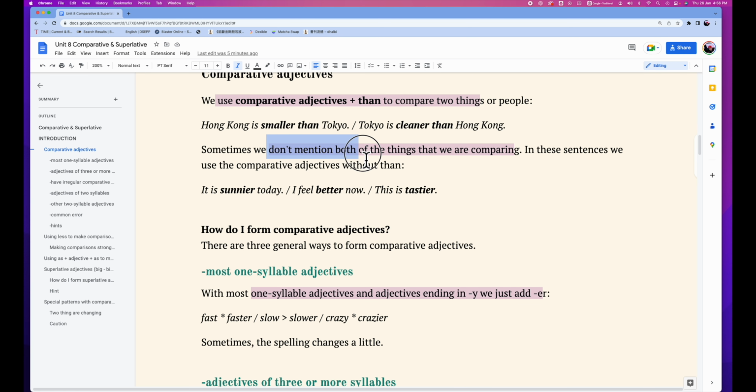Sometimes we don't even mention both things that we are comparing. In this sentence, we use comparative adjectives without than. For example, it is sunnier today. I feel better now. This is tastier. It's not exactly stated, but by understanding what is mentioned we know it already. For example, sunnier today is talking about the weather, comparing today and the previous time. I feel better now, also comparing the time I feel now and the previous time. It is tastier is talking about the thing I taste now and the thing I tasted before.